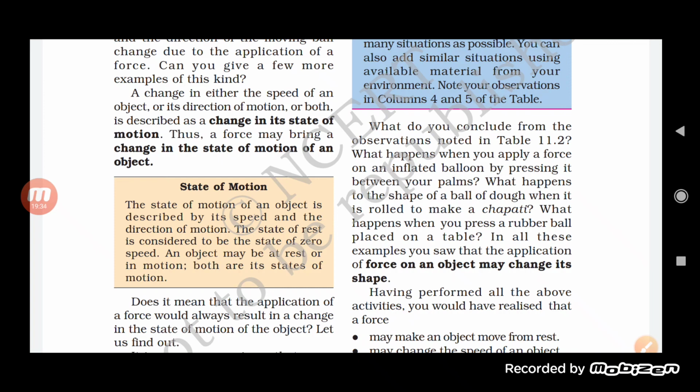So by all these examples, we have understood one thing: whenever we apply a force on an object, we may be able to change its shape. Obviously it also matters what kind of material the object is made of, but by applying a good amount of force we can change the shape of an object. So this is the next effect of force, that force can also change the shape of an object.